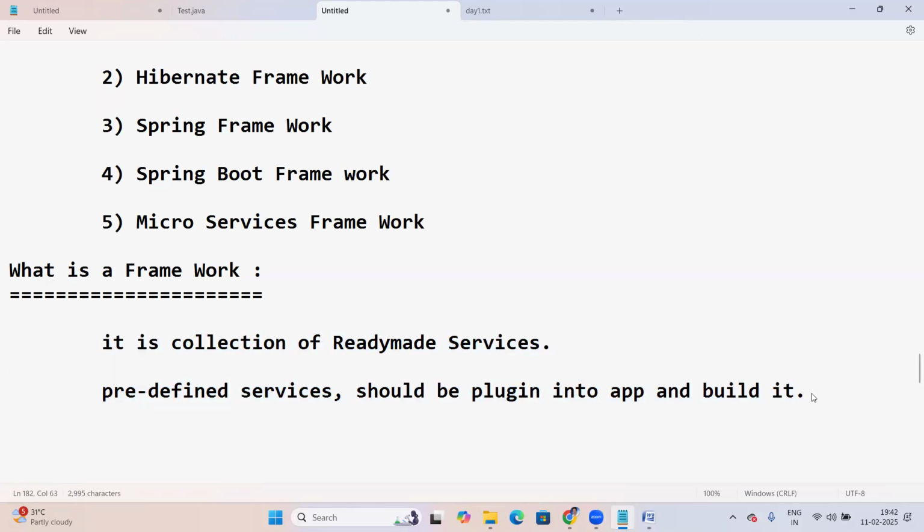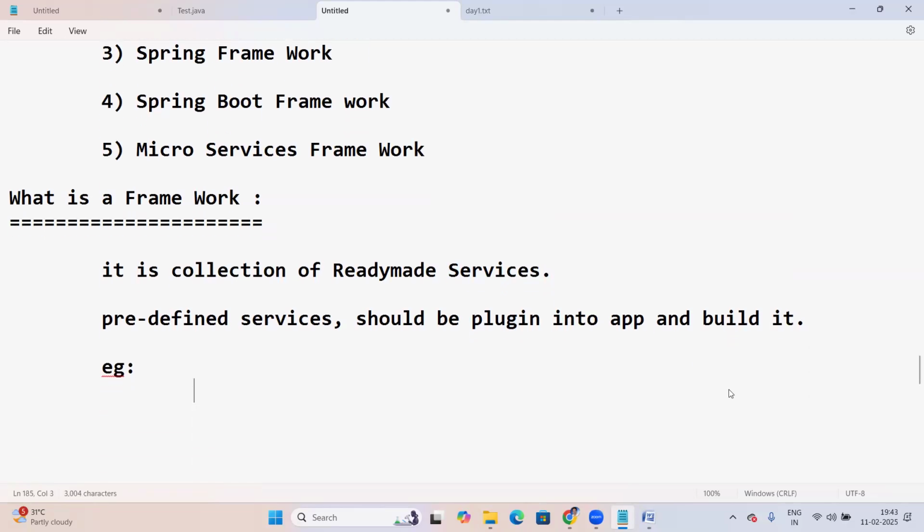I'll tell you one real-time scenario, a real-time example, for a better understanding of frameworks. Like, suppose bridge construction.